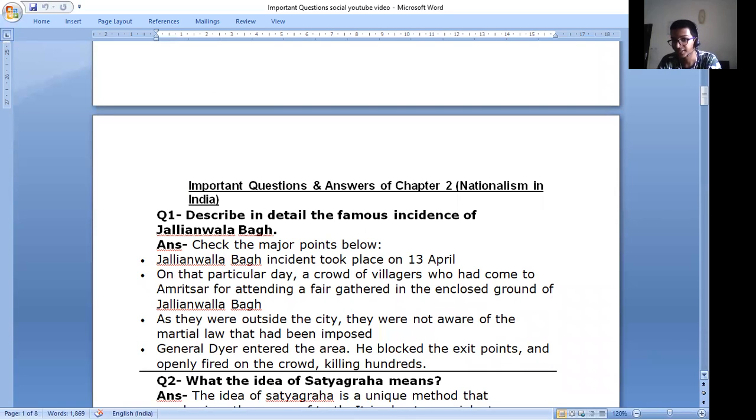As they were outside the city, they were not aware of the martial law that had been imposed. Next, General Dyer entered the area. He blocked the exit points and openly fired on the crowd, killing hundreds.